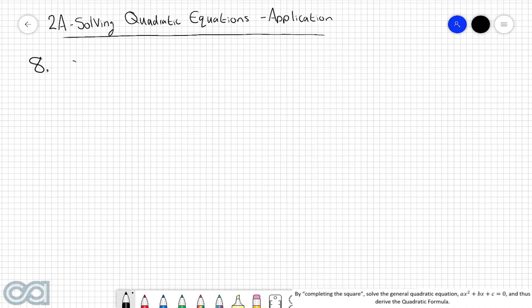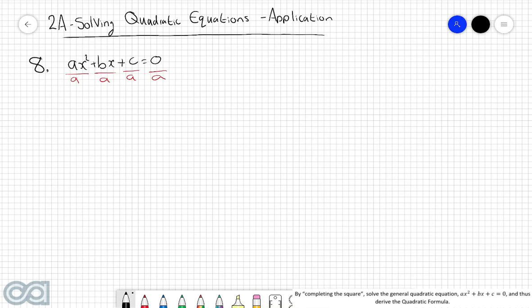So, we are starting off with ax squared plus bx plus c is equal to 0, where a, b, and c are just some arbitrary constants. Now, all we're going to do with this process here is use the exact same steps as we normally would in the method of completing the square. However, in this case, we just have to deal with constants rather than actual numbers. So if you may recall, step number 1 is to always make the coefficient of x squared equal to 1. In other words, in this case, we're going to have to divide through everything by a to get rid of that constant out the front.